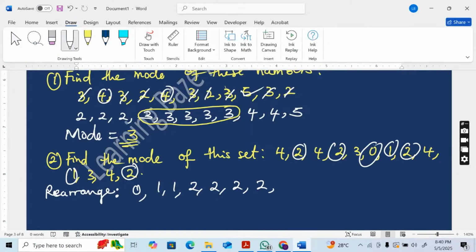All right, then let's look at number 3. 1, 2. 3 is showing only 2 times. What about number 4? 1, 2, 3, 4. 4 is showing 4 times.